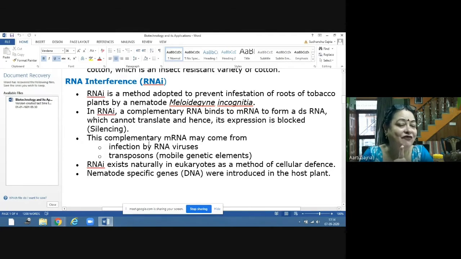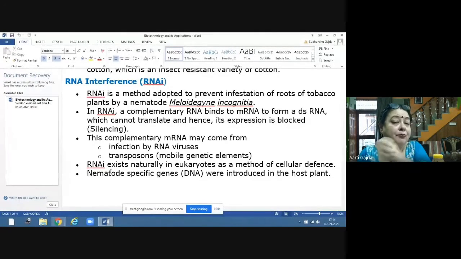In the life cycle, four stages are there: egg, larva, pupa, and adult. So in the larval form, when these larvae infect the roots of the tobacco, they should have that protein.